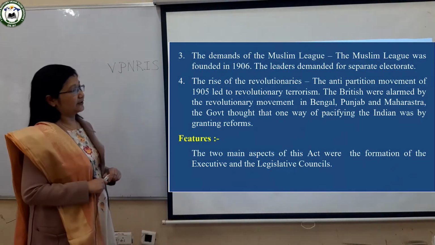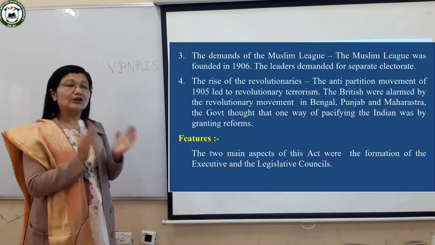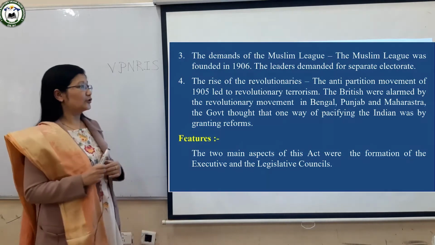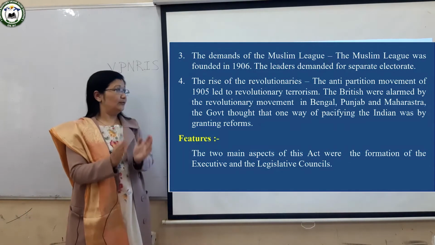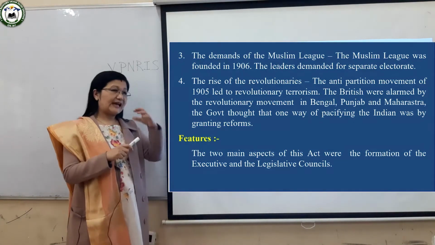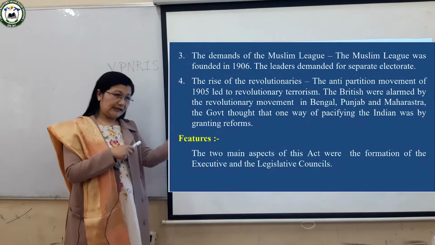What is a separate electorate? Electorate means the right to vote, and separate means that different communities are there in India, the Christians, the Muslims, the Hindus. So these communities had to vote separately. That means they had to choose their leader separately.